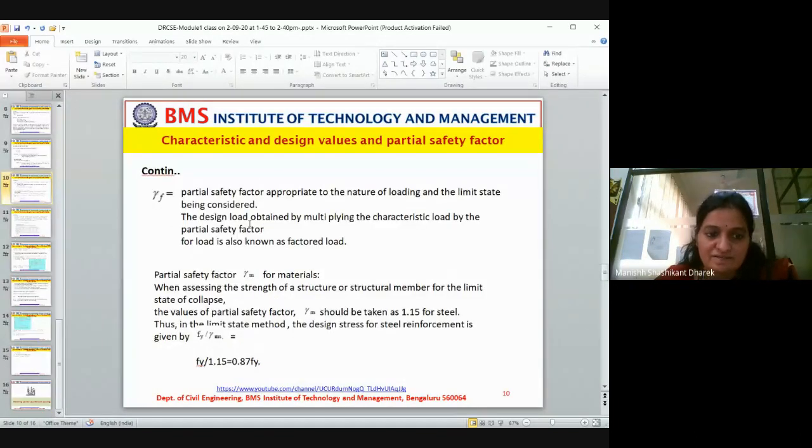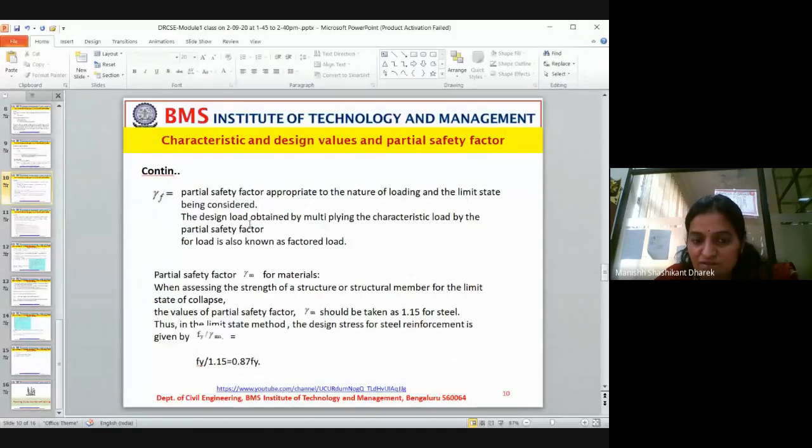Next, same continuation. Gamma F is the partial safety factor appropriate to the nature of loading and the limit state being considered. The design load obtained by multiplying the characteristic load by the partial safety factor for load is known as factored load or design load.